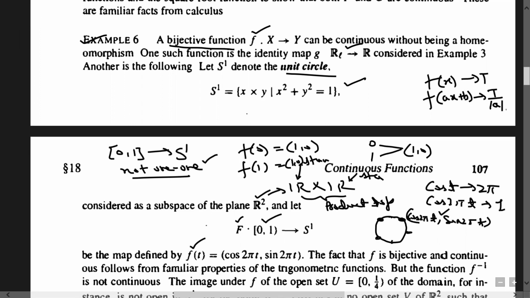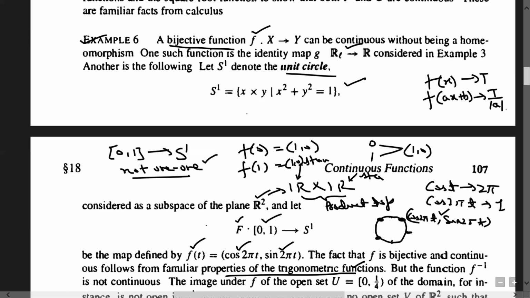And why is this map continuous? Look, all its slot functions are continuous, and the codomain is equipped with the subspace topology from the product topology on R2. So obviously if all the slot functions are continuous, then in the product topology f will also be continuous. However, this is not true in general. There are exceptions in box topologies where slot functions are continuous but the function is not continuous. But remember, if the function is continuous, then each of the slot functions has to be continuous. So since here we have the product topology, by the simple familiar properties of the trigonometric functions, you can say that f of t is continuous.